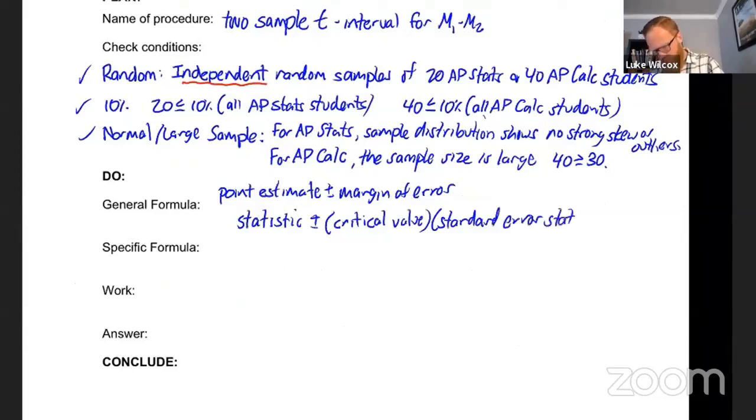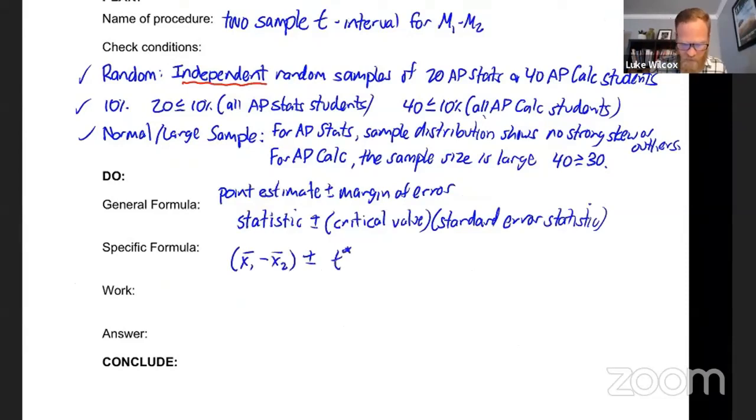Now, the specific formula is where we're going to have to do a little bit of work here. The statistic this time is the difference in the sample means, x1 bar minus x2 bar. Critical value, because we're still dealing with means and we have to use the standard deviation of the samples because we don't know the standard deviation of the population, is going to be t star.